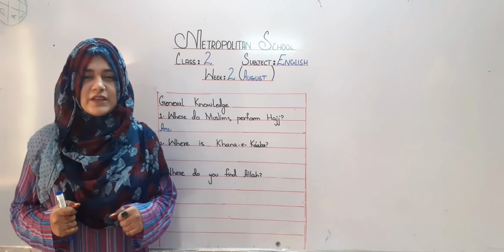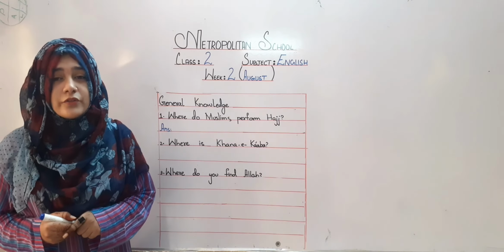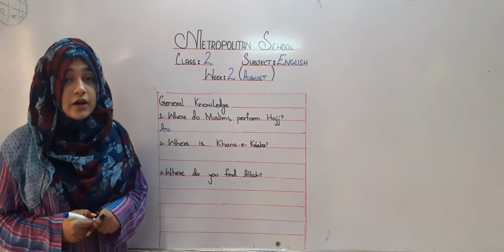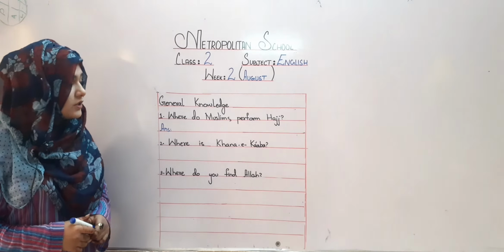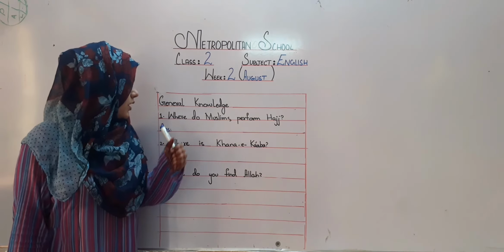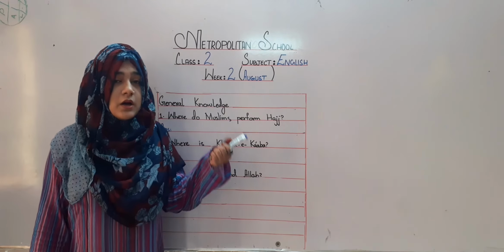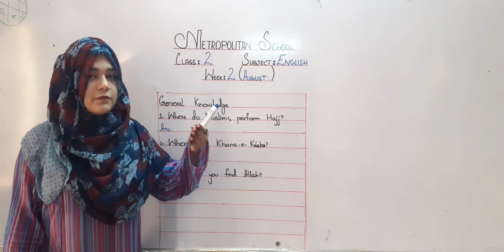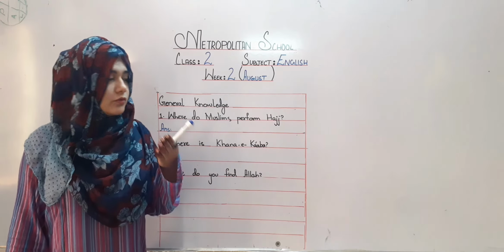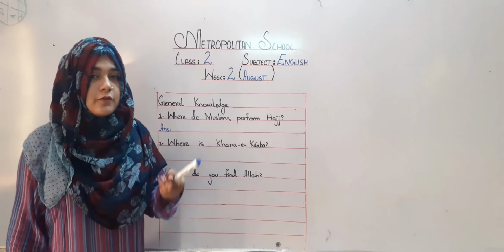Okay, my dear students, after completing the written work of grammar, now it's time to start our oral work of this lesson, which is of general knowledge. So the very first question is, where do Muslims perform Hajj? A few days before, some of the Muslims performed Hajj. So you all should know, where do they perform Hajj?